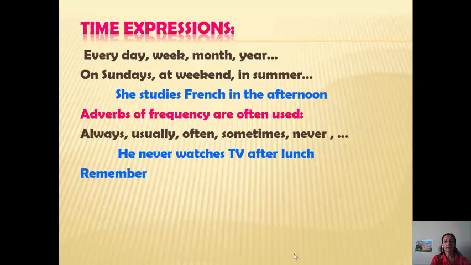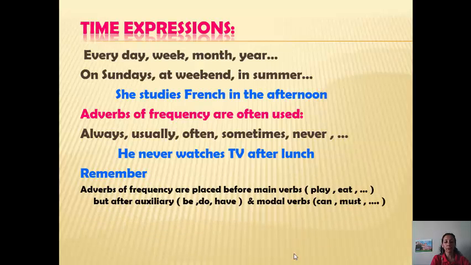Remember please, adverbs of frequency are placed before main verbs like play, eat, walk, teach, and so on. But after auxiliary verbs, verb to be, verb to do, verb to have, they are auxiliary verbs or helping verbs. Also after modal verbs like can, must, and other modal verbs. Okay? Examples to explain it.